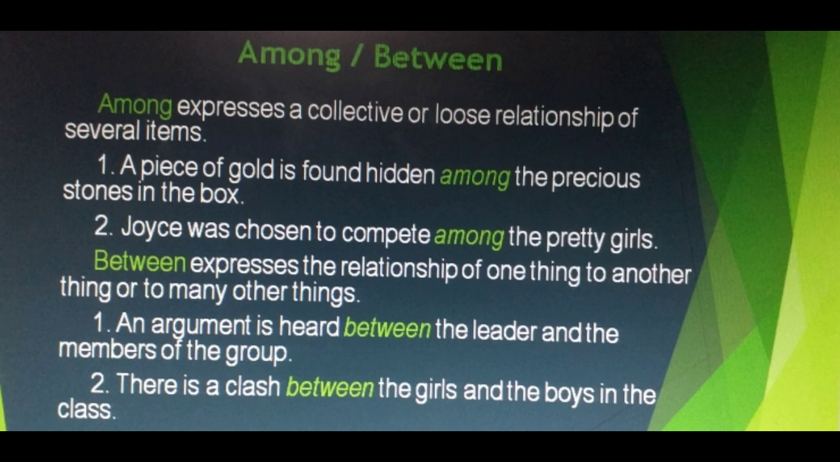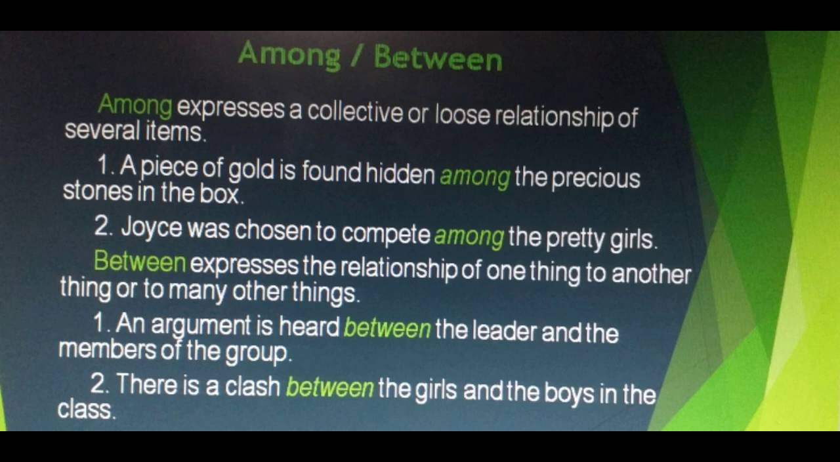Let's look at example number 1 of the word among. A piece of gold is found hidden among the precious stones in the box. So here we are talking about a collective relationship of several items. In sentence number 2, Joyce was chosen to compete among the pretty girls. Among was used because Joyce is part of the several pretty girls.